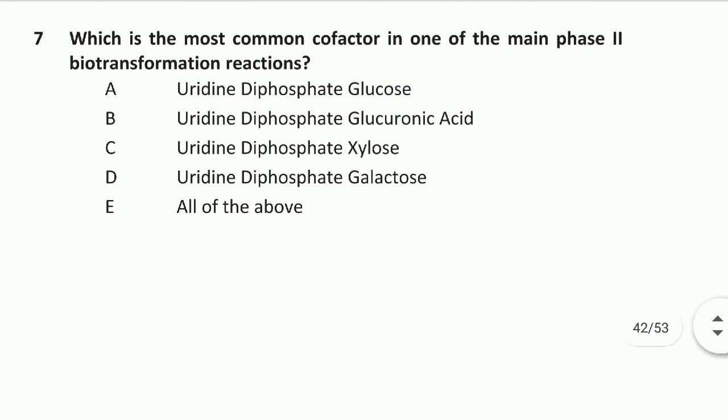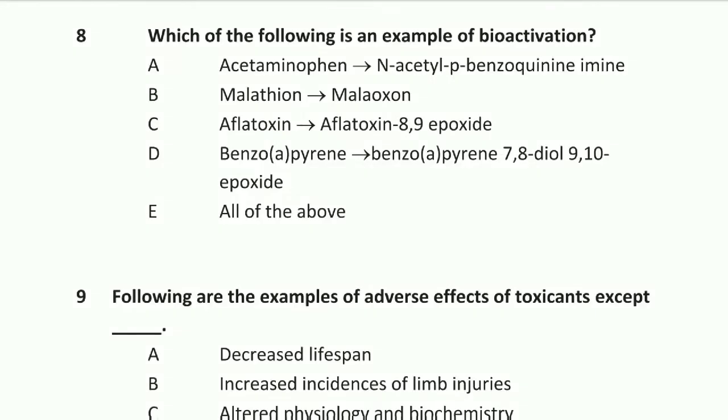Question number 7: Which is the most common cofactor in one of the main phase 2 biotransformation reactions? Uridine diphosphate glucuronic acid. Option B is right. Question number 8: Which of the following is an example of bioactivation?